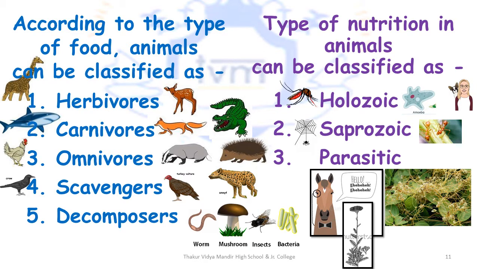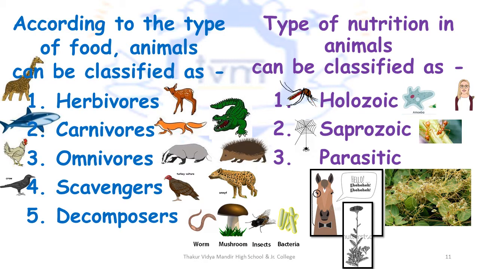The fourth category is scavengers. Now scavengers have to scavenge for their food, which means that they do not eat what is readily available. So their diet must be something different. Scavengers eat dead and decomposing bodies of plants, animals and other food items. The examples here are crow, turkey vulture and hyena.